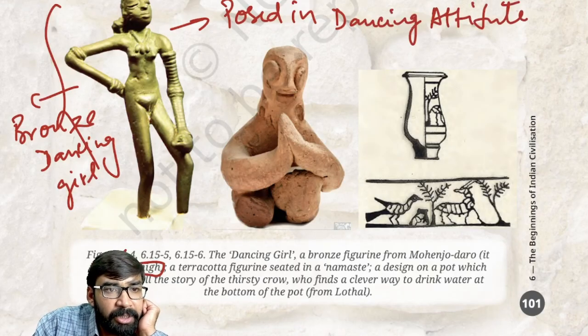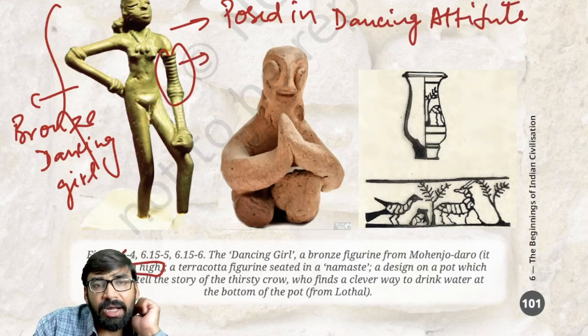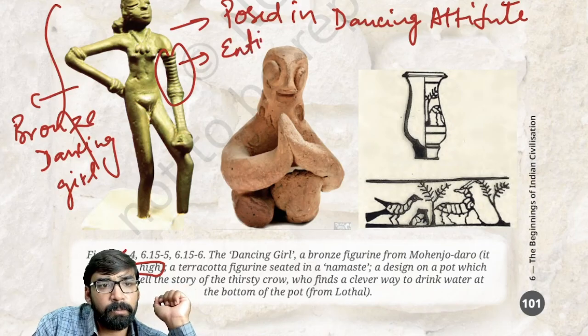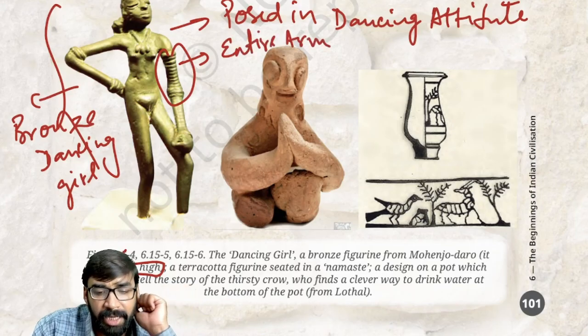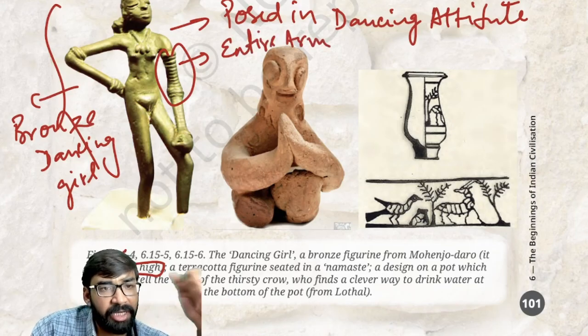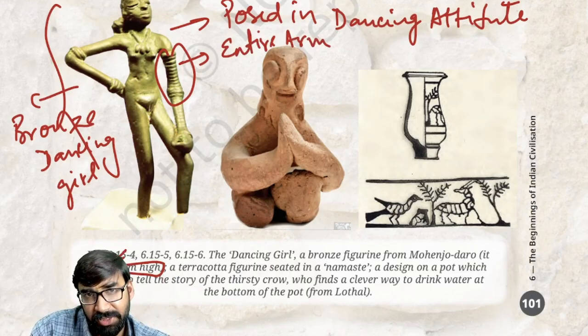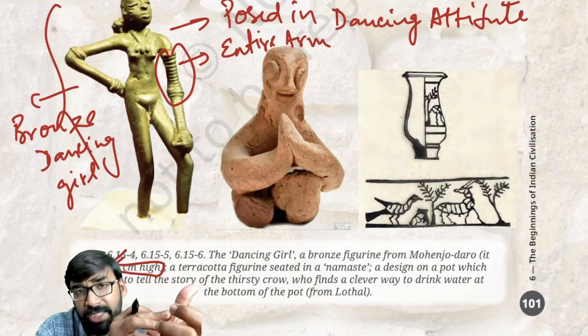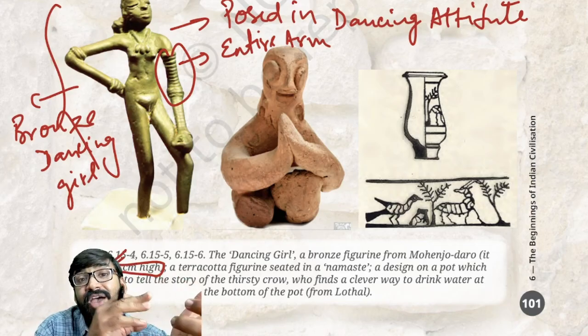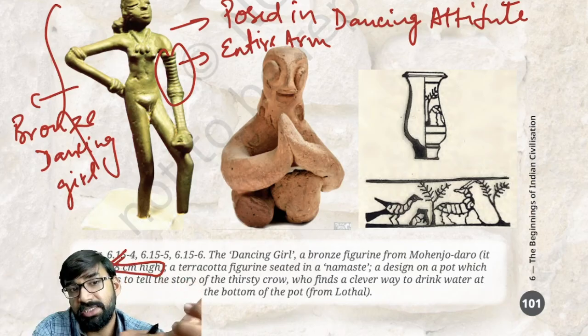Bangles covered the entire arm. It indicates artistic sophistication, dance and entertainment, and also female social status as well as fashionable culture in the Indus Valley civilization.